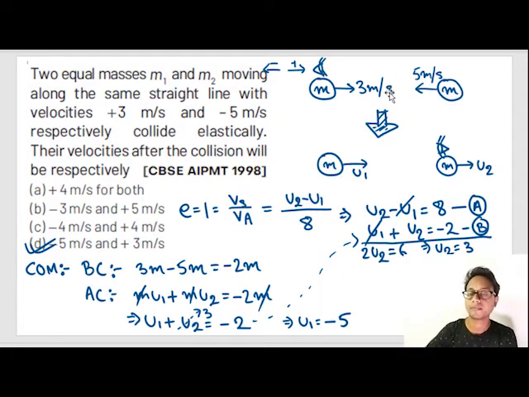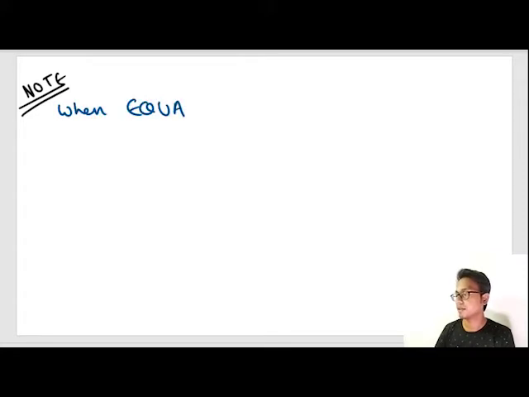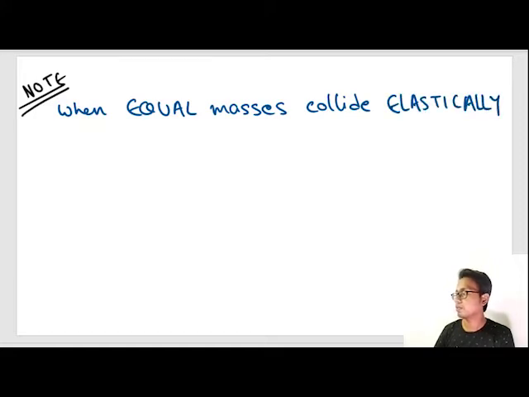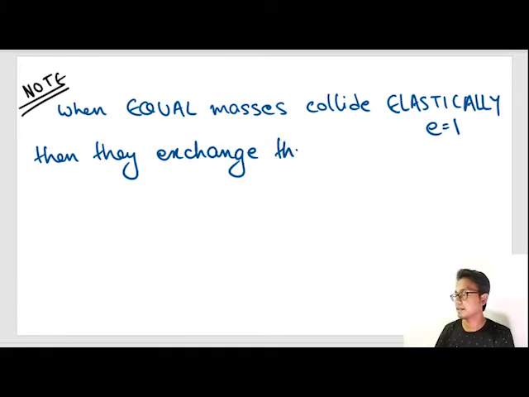So write down the note. When equal masses collide elastically, that means coefficient of restitution is equal to 1, then they exchange their velocities.